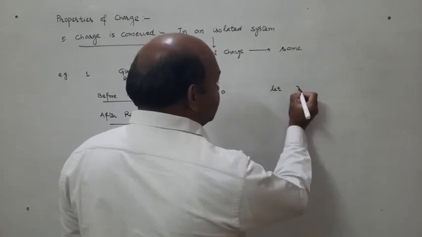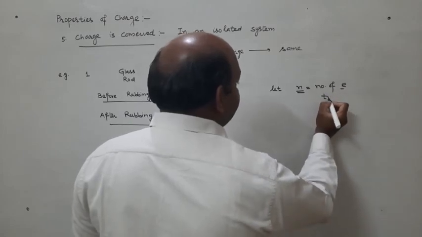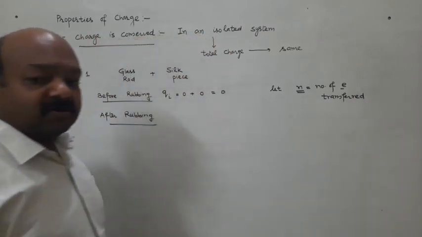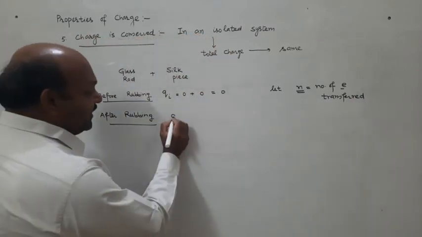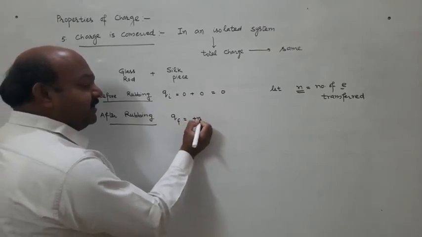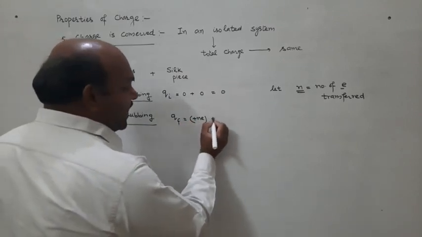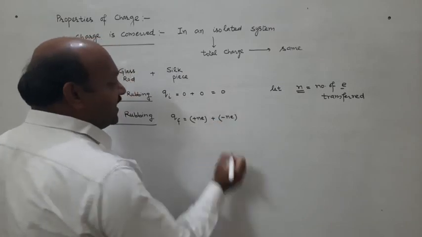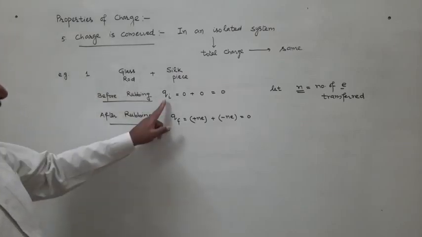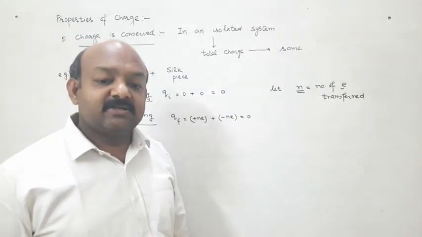Suppose n is the number of electrons transferred from glass rod to silk piece, then the final charge on the glass rod will be plus ne, because it has lost the electrons. Charge on the silk piece will be minus ne, and total charge will be 0. So total initial charge is equal to total final charge. So we say total charge remains the same.